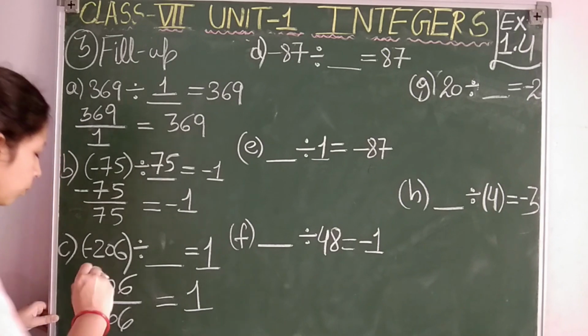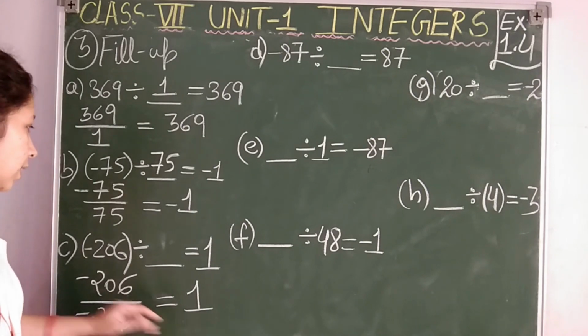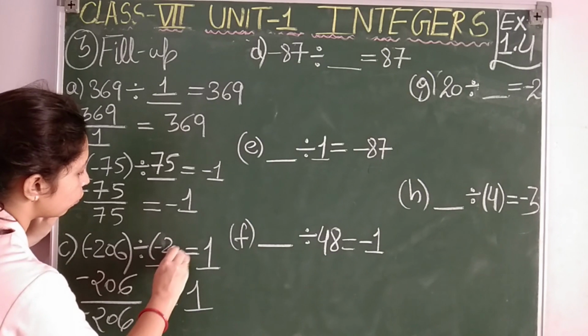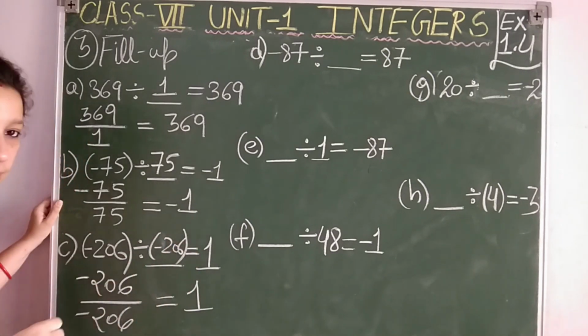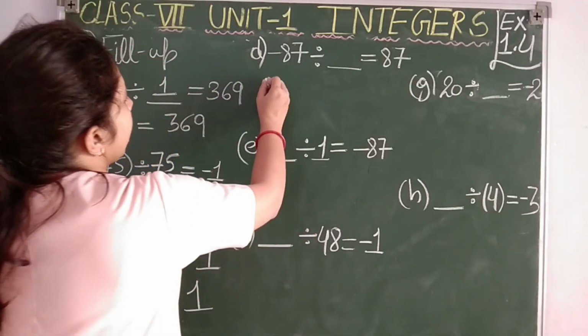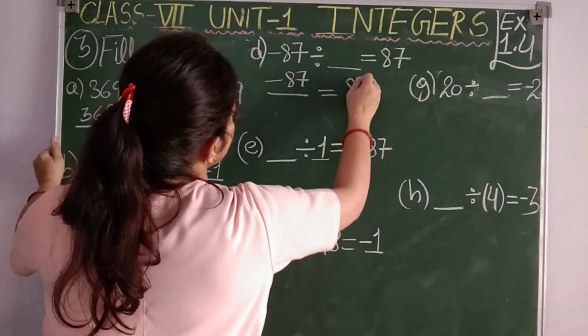So I will put a minus sign with the integer, because two negative integers on dividing give a positive integer. So here it will be -206. Clear, students?